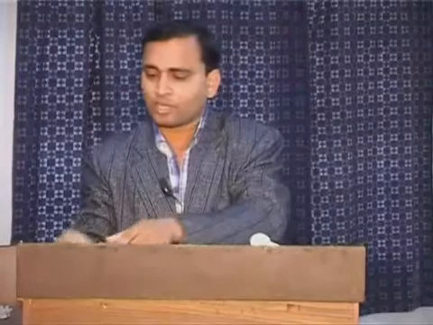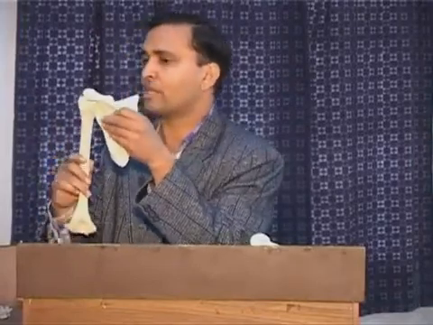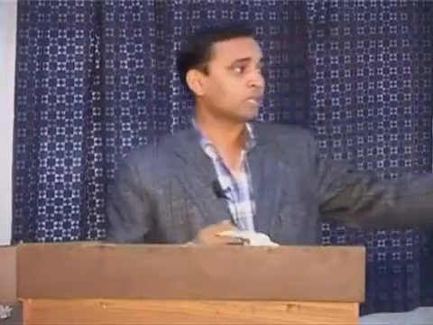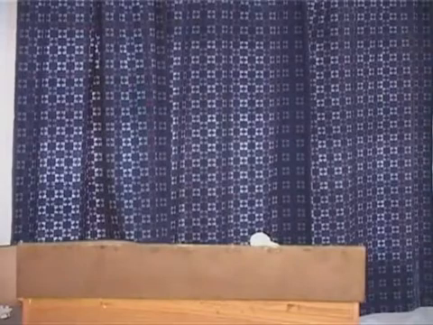So this is the shoulder joint, but shoulder mobility is not only because of this joint. There are other joints. One is the sternoclavicular joint, and the acromioclavicular joint. This is the clavicle.